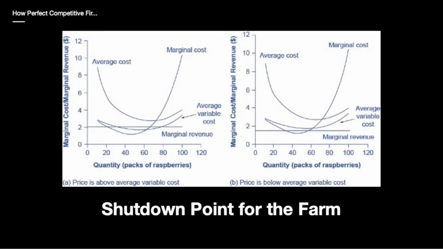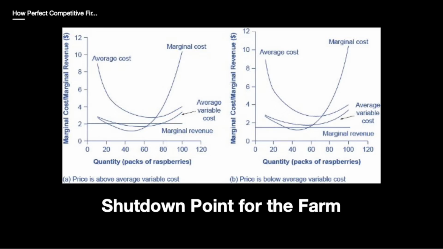The shutdown point. Why can a firm not avoid losses by shutting down and not producing at all? The intersection of the average variable cost curve and the marginal cost curve. If the price is less than the minimum average variable cost, then the firm shuts down. If the price is greater than the minimum average variable cost, then the firm stays in business. The shutdown point for the raspberry farm.